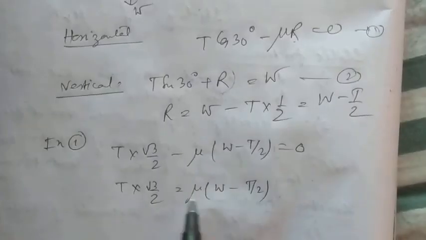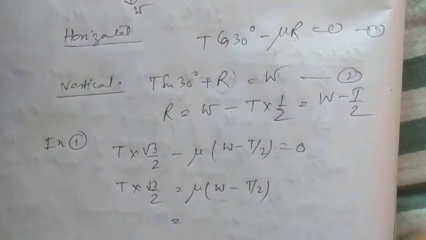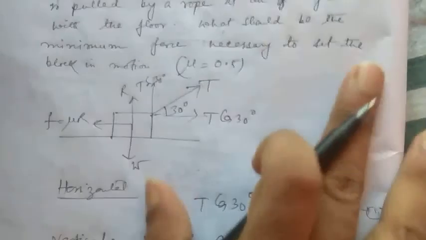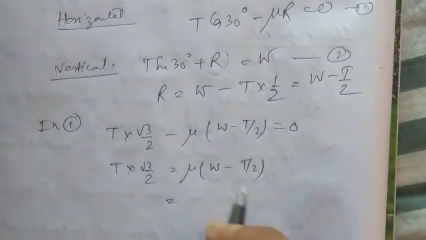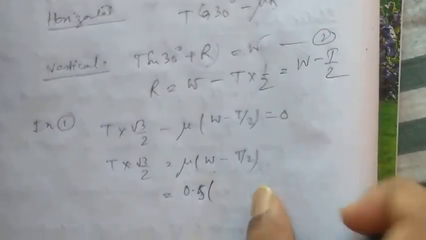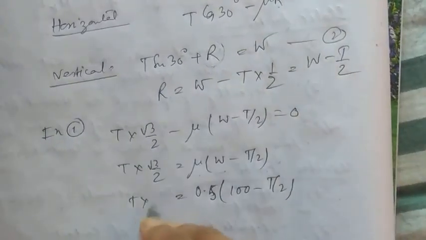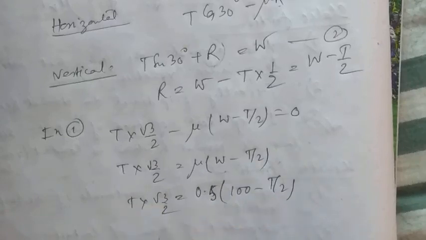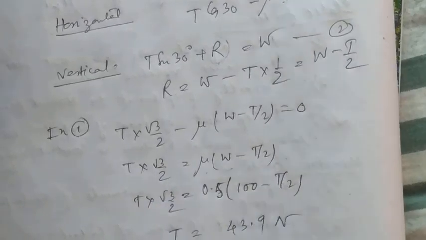Now in this equation we replace the value of mu and the value of W. Mu was given as 0.5 and the mass was given as 10 kg. W was mg, which is 10 into 10, 100. So T into root 3 by 2 is equal to 0.5 into (100 minus T by 2). By solving this, we get T is equal to 43.9 newtons.